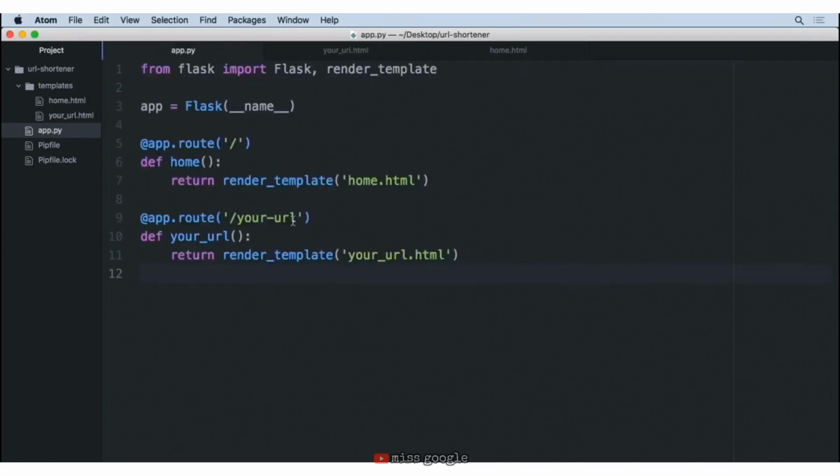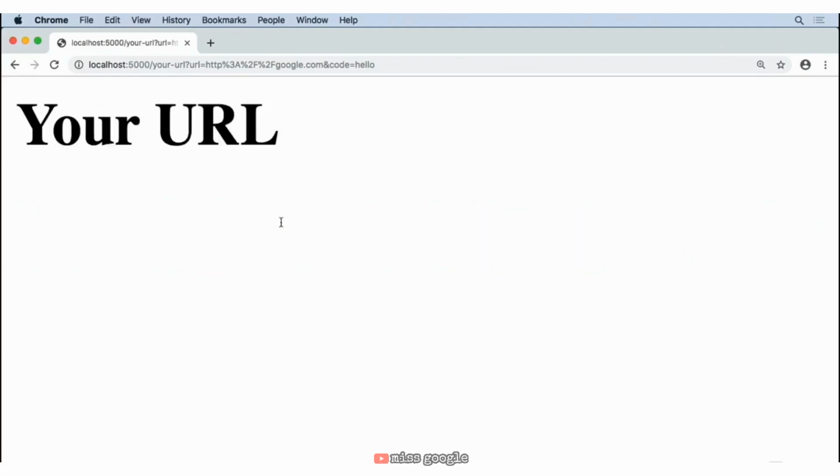And now that we have a proper route here, let's go back to our browser, reload this page, and look at that. We see the updated code. And again, this is because I have my Flask server running in development mode, so it will auto-detect these changes. Now, more than just showing that this is your URL, we want to show what code it is that they specified, the short name that they were looking for here.